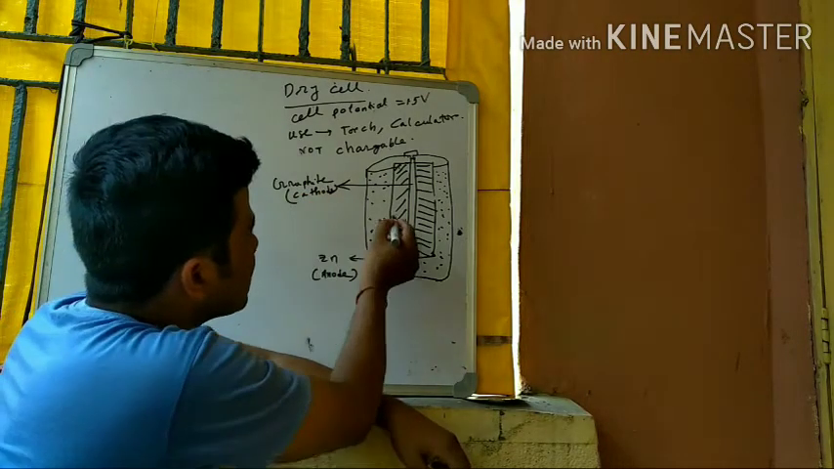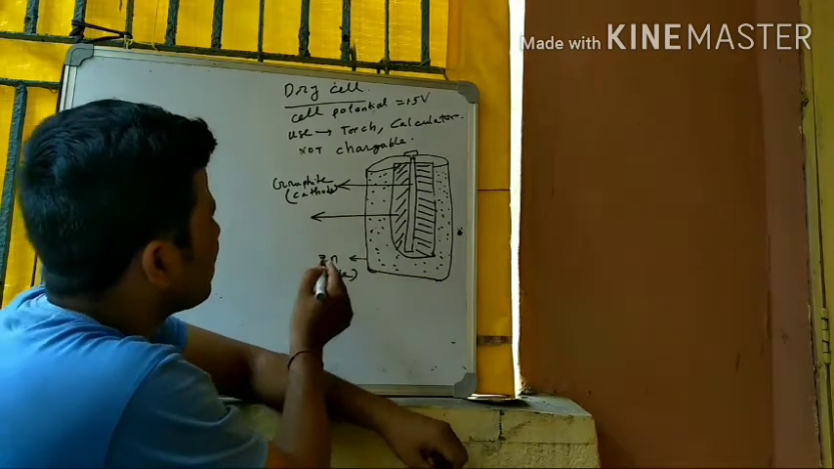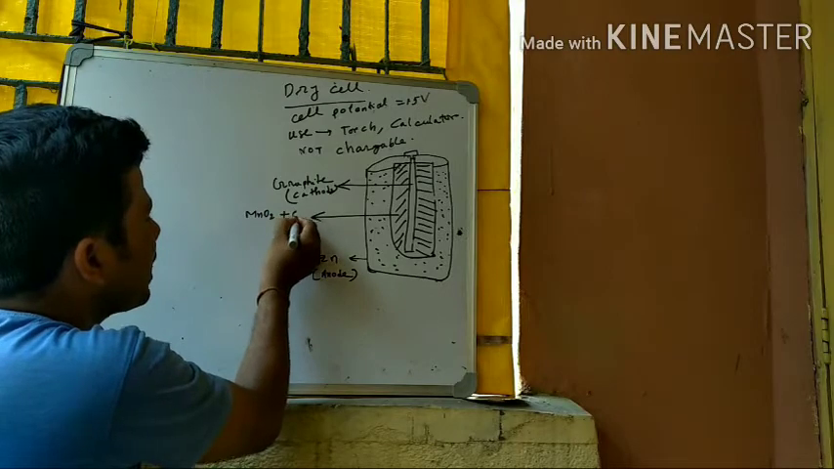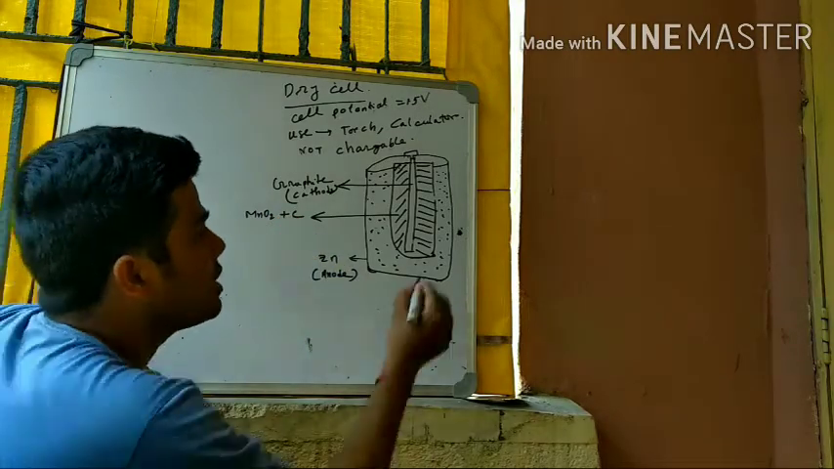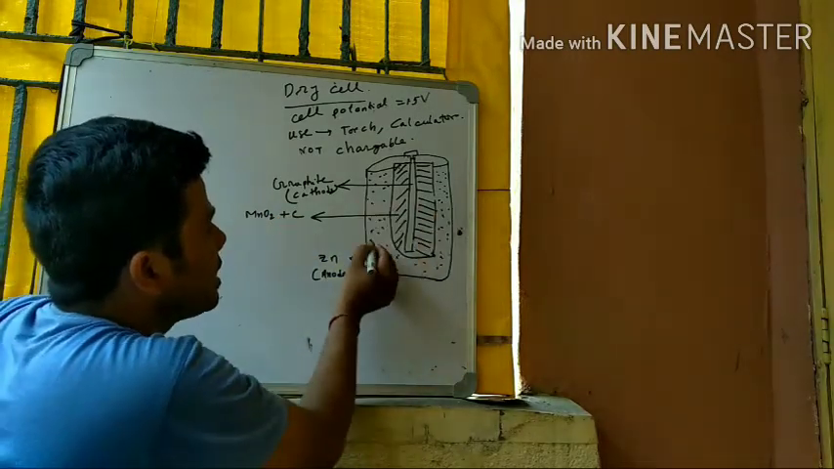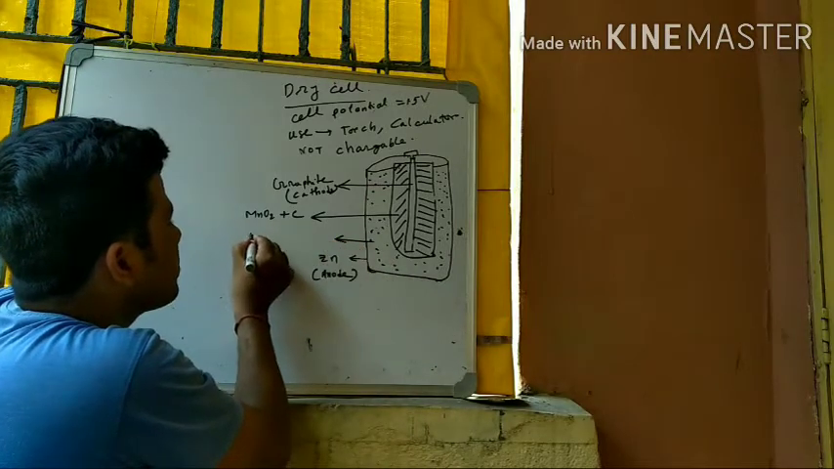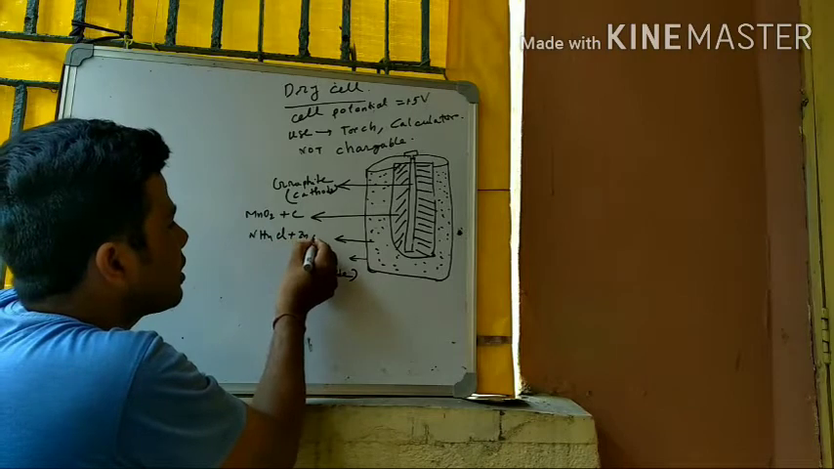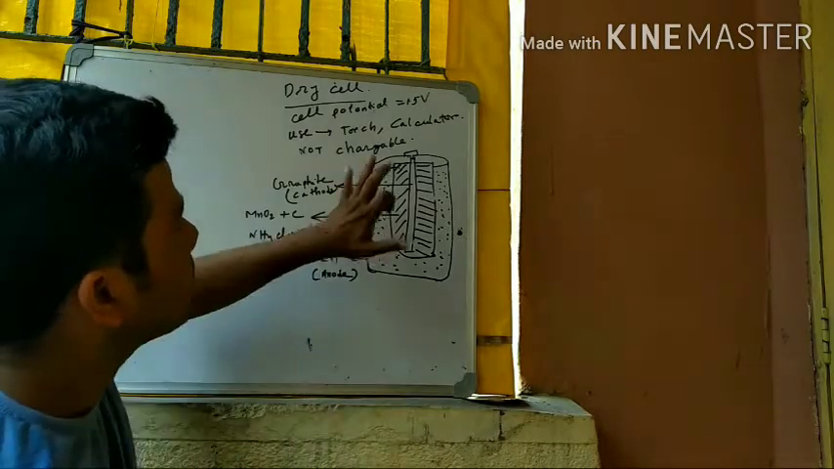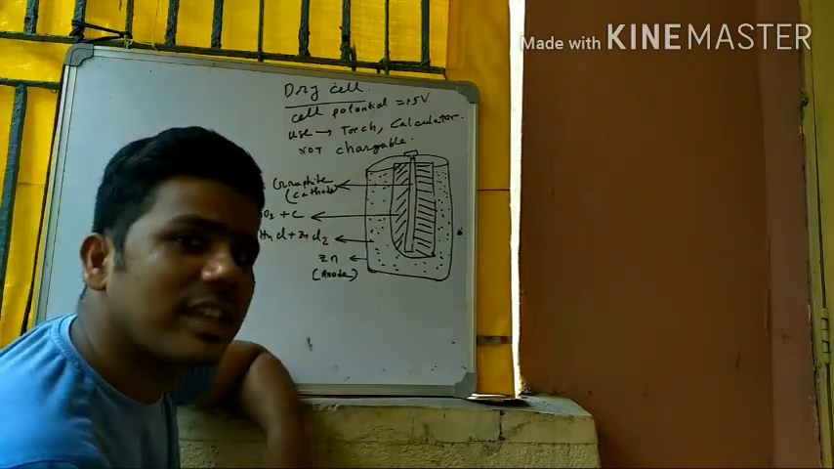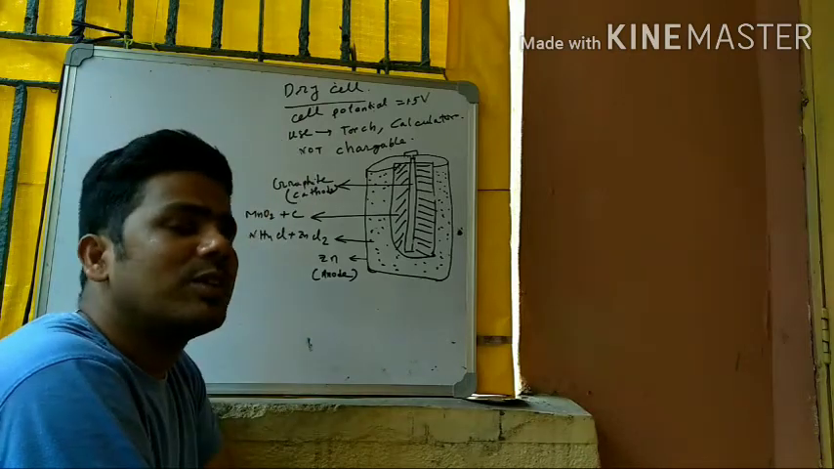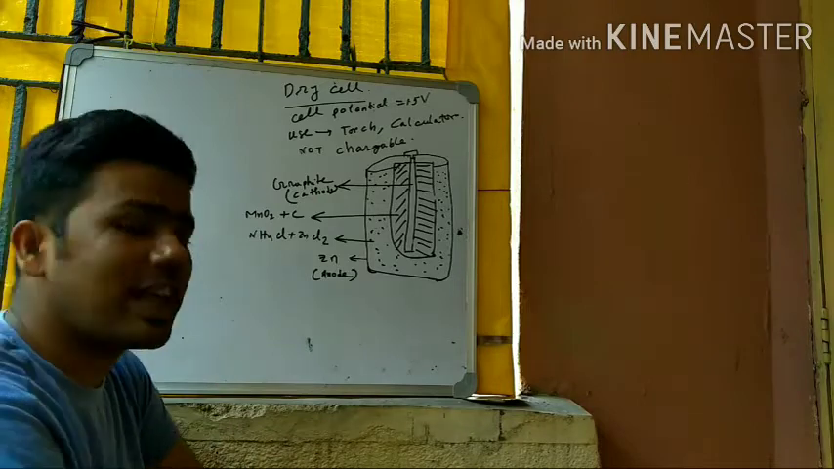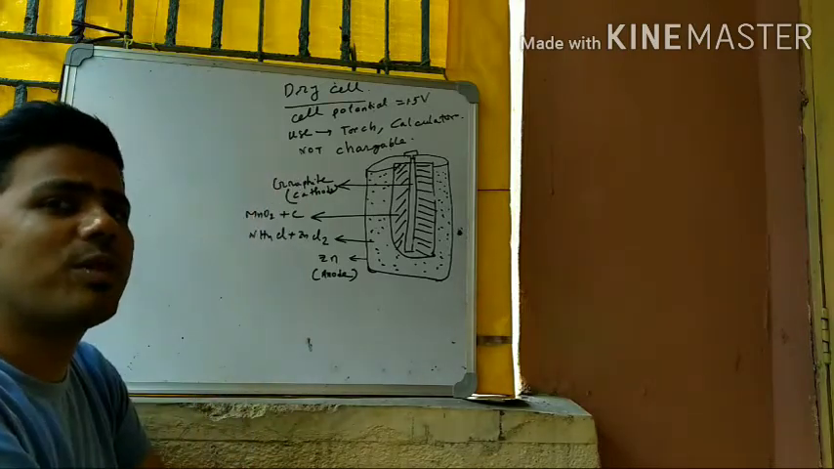And this graphite is surrounded by a black paste of manganese dioxide and carbon. The rest of the battery is filled with a solid paste of ammonium chloride and zinc chloride. These are the main structures of the dry cell. After discussing the structure, we have to discuss the cathode reaction, anode reaction, and overall reaction.